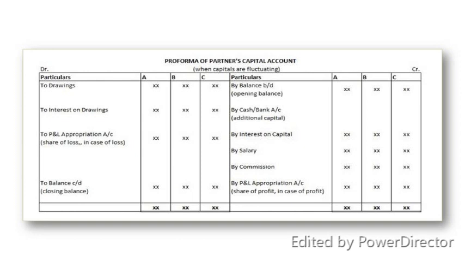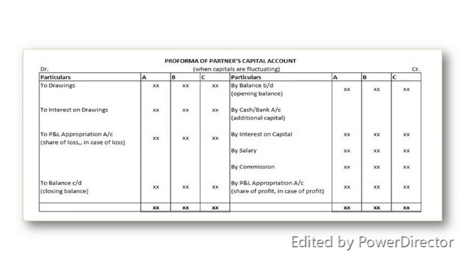All adjustments relating to interest on capital, drawings, salary and profit are recorded in the capital accounts. Under this method, only one account is opened for each partner, and that is the capital account. We do not write fluctuating capital as the ledger name, we write capital account.